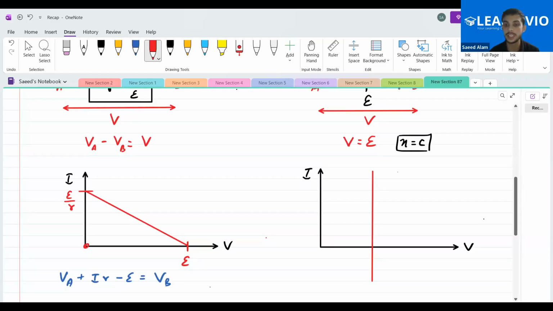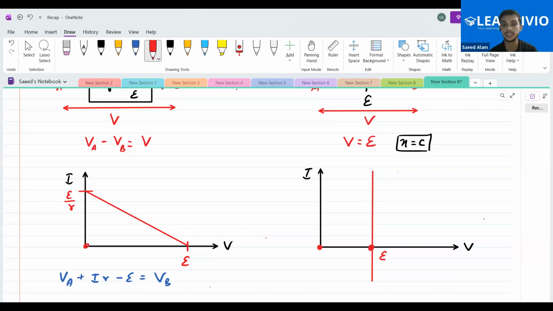So what do I mean from this? See, if I choose I to be 0, then also I'll get the x to be E. If I choose I to be some random value, I'll get the x to be E only. If I choose some negative value of I, I'll get the x to be E only. This part only. Is this clear to you people? Yes, sir. So this point will be marked as E.